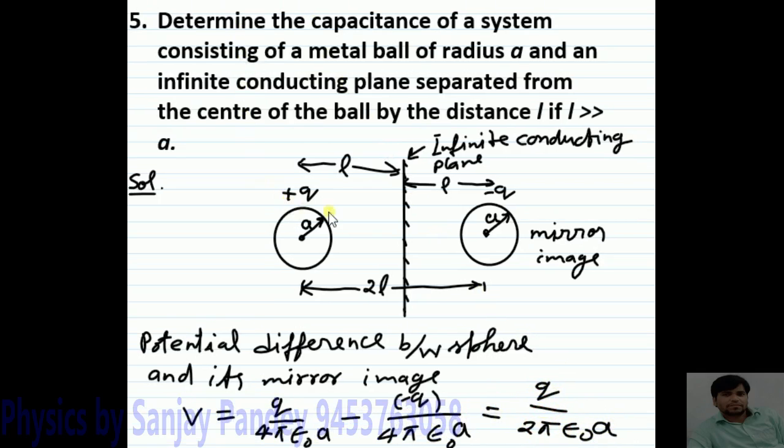Here it should be noted that the potential difference between this metal sheet and the charged ball is half that of the potential difference between the metal ball and its mirror image.